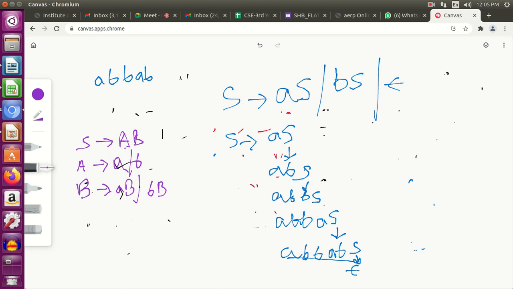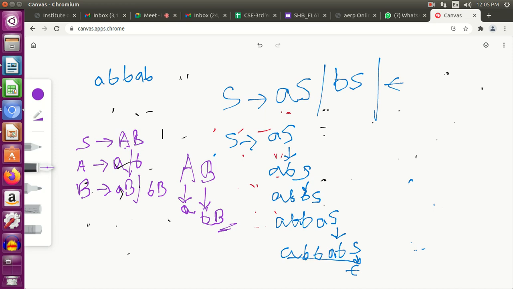Ma'am, I guess this is becoming an infinite loop because there is no base case. Exactly. You will not be able to terminate this. You start with AB, the base case, S tends to AB. Now you can replace A with A, and suppose you are replacing B with BB. Now this B is remaining, you have to substitute this B with something. You cannot keep a non-terminal.